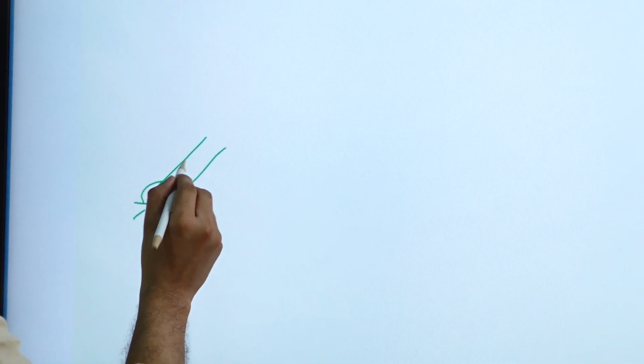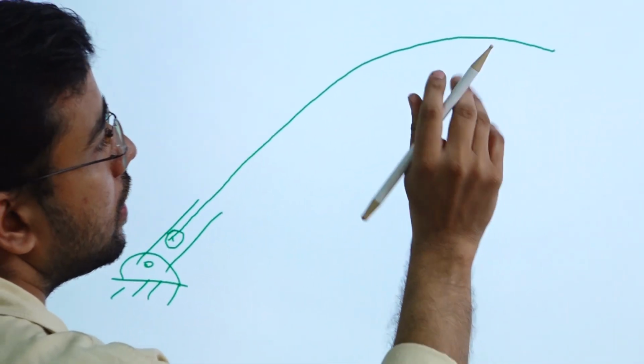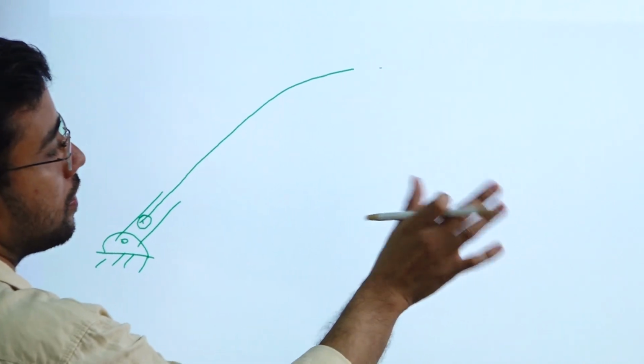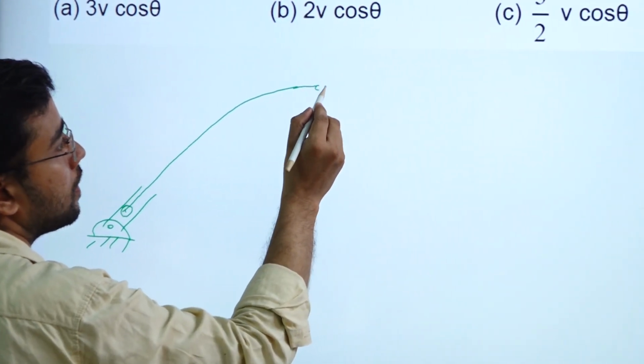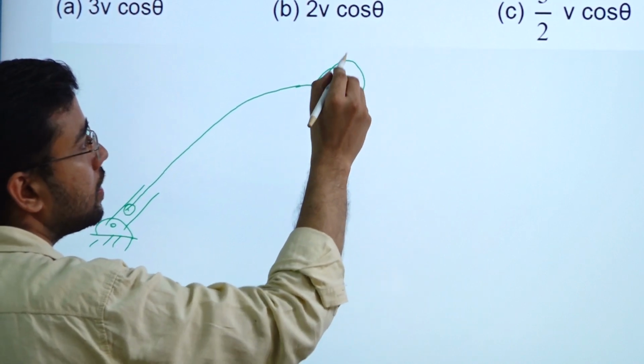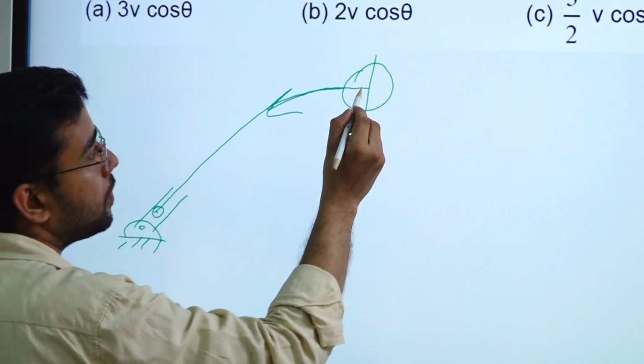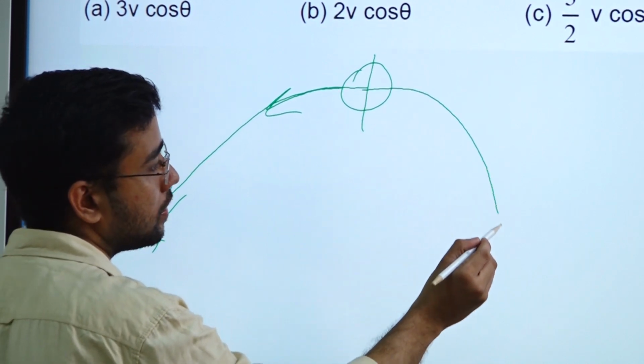Okay, and we have this bullet here. So the bullet is going like this. When it reaches the top position, the bullet will blast. So this bullet or this bomb will blast, and half of the part will go back, and half of the part will go somewhere else.